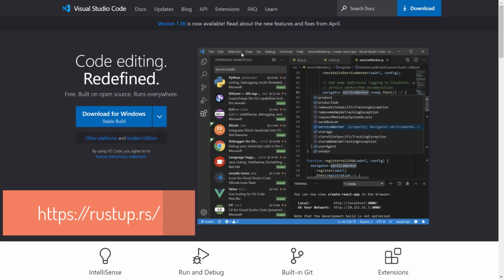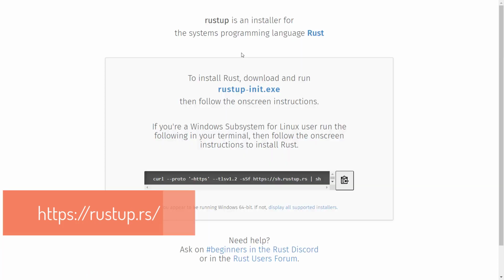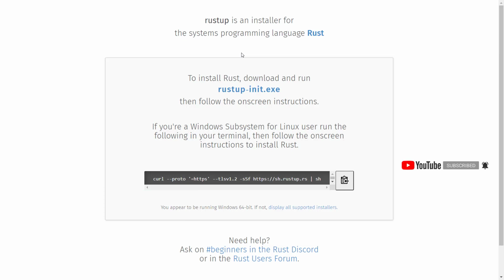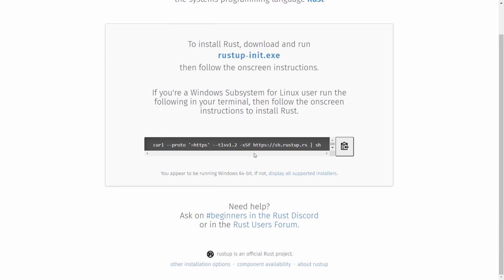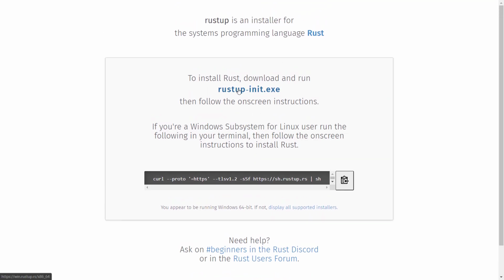Here is what it shows for Windows. If you're using Linux or Mac, it will directly show you a command line code to install Rust. Since I am using Windows, I first need to download the rustup-init.exe file and install Rust from there.